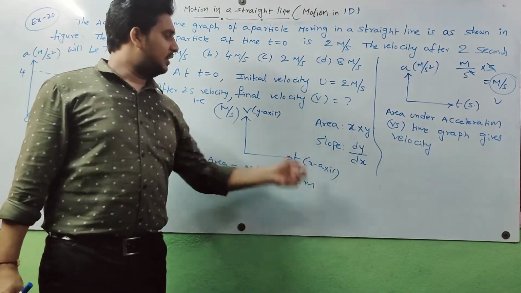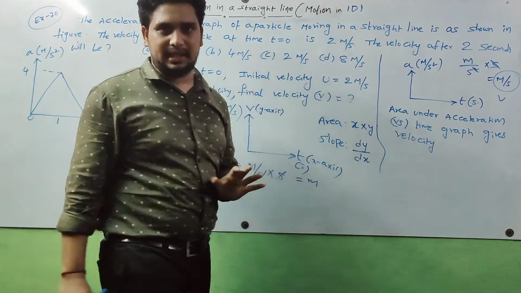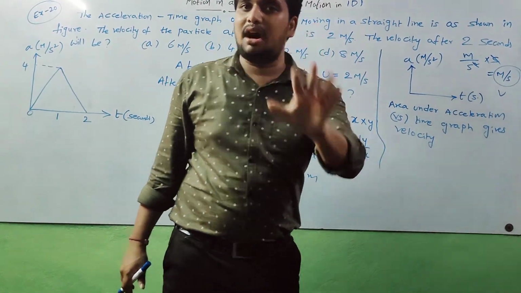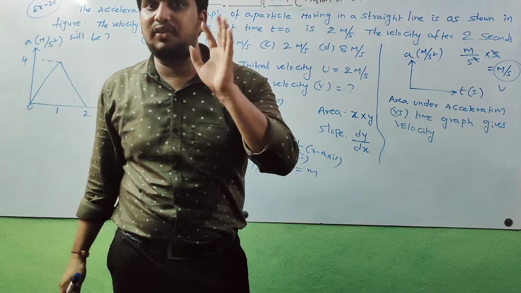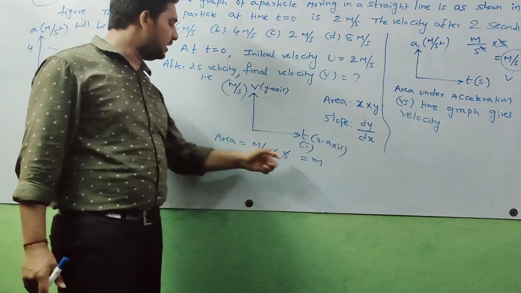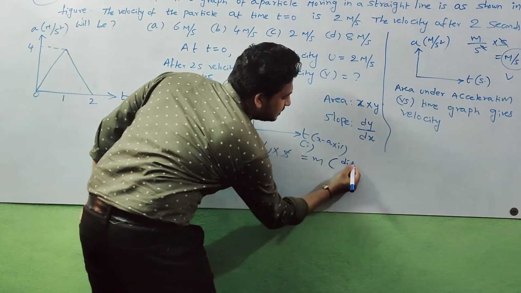That means in the velocity versus time graph we have taken, the area under that graph represents distance.